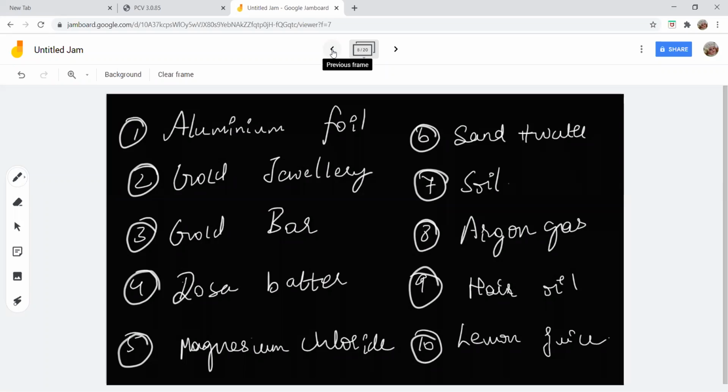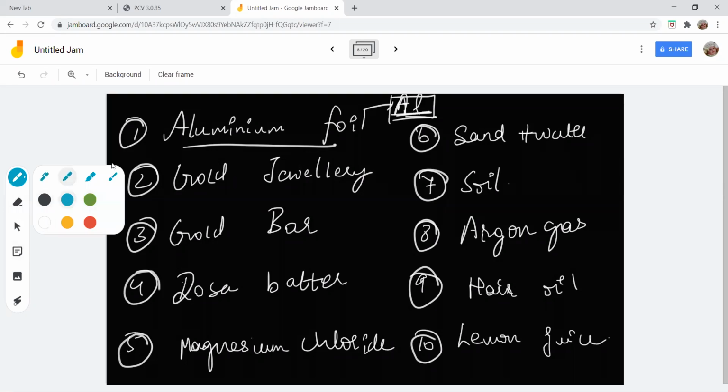What is aluminum foil made up of? Aluminum foil is made up of aluminium. The symbol of aluminium is Al. What is Al? We have studied. Al is an element. Am I right or not? Aluminium is made up of only aluminium atoms. If it is made up of only one type of atom, that is an element. So it is called an element.